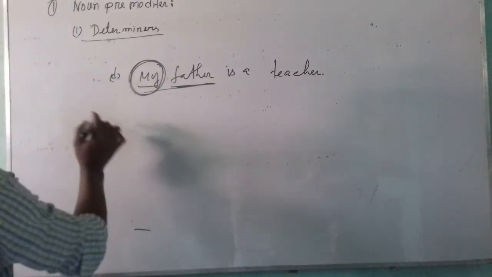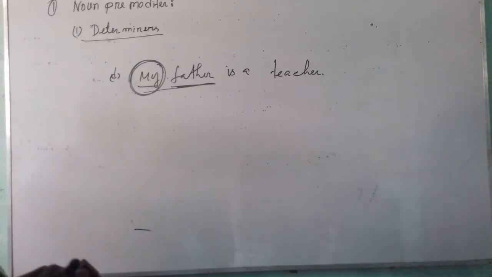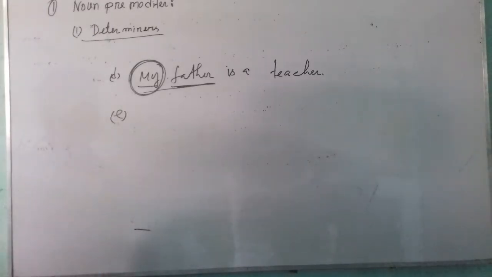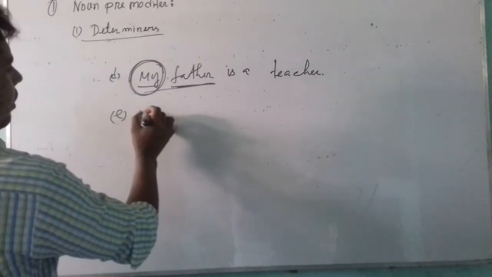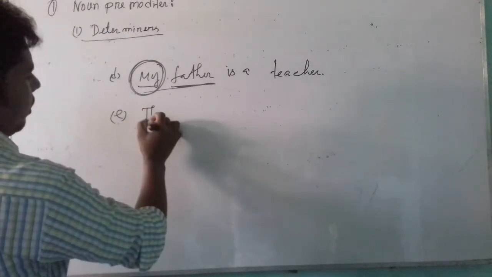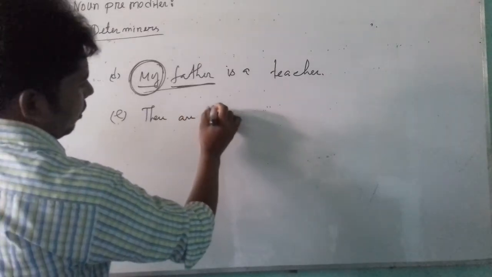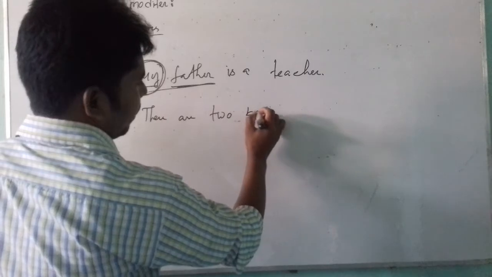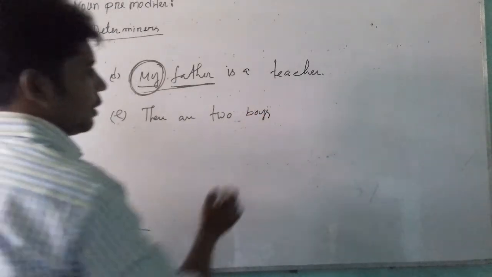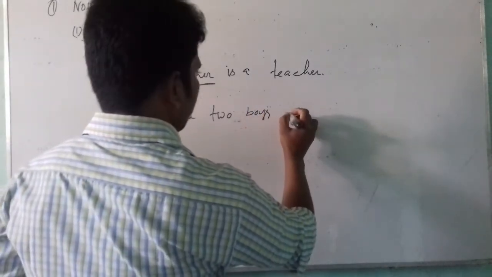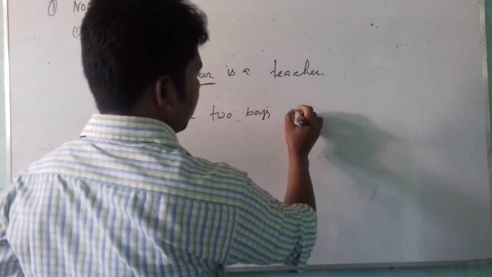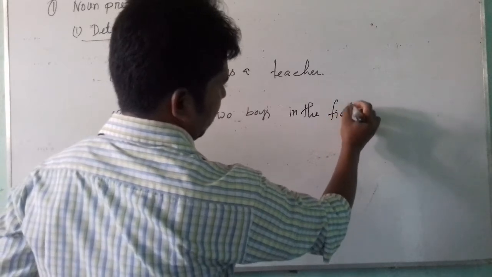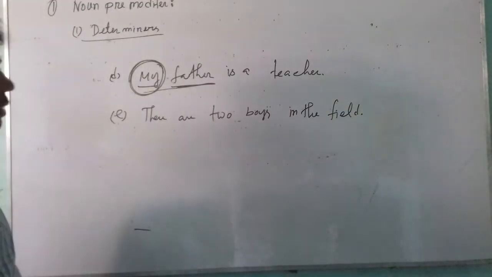Now I will show you how numerals are used as pre-modifiers of nouns. E. There are two boys in the field.